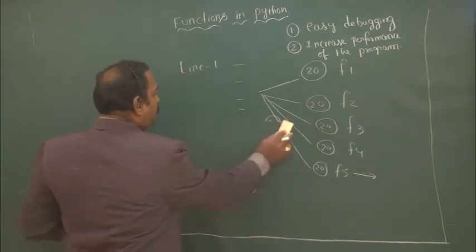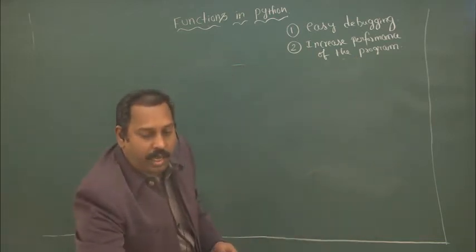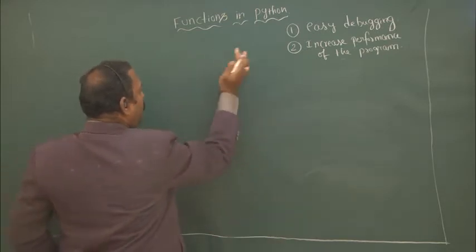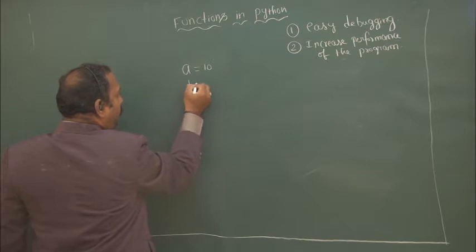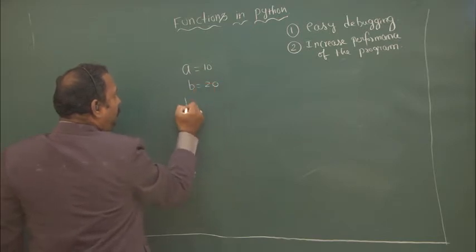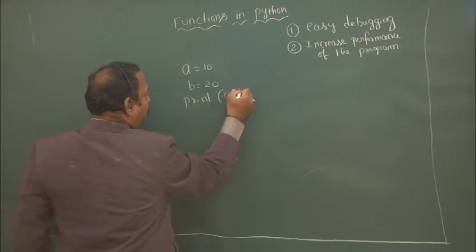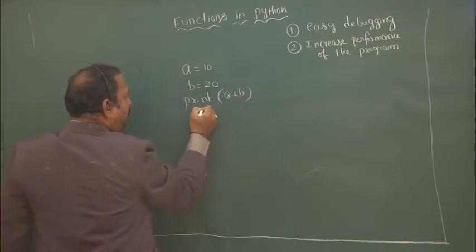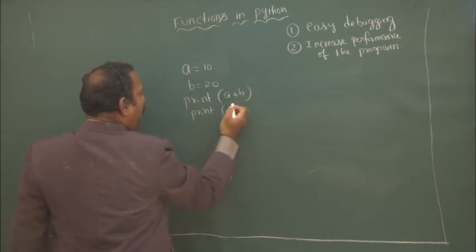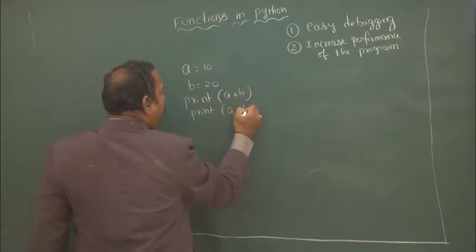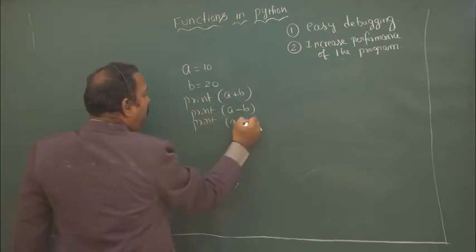Let's consider another scenario. Suppose I have written a equal to 10 and b equal to 20, and print a plus b, print a minus b, print a star b.